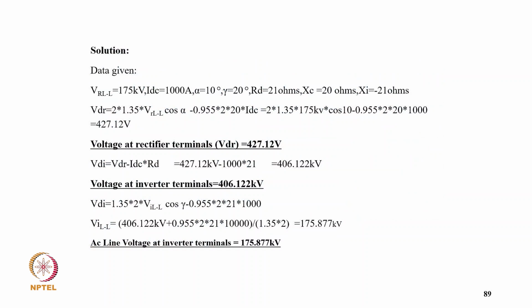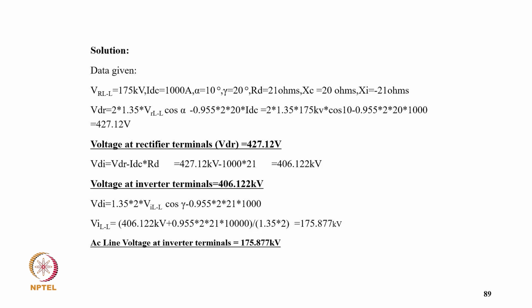So coming to solution, data is given VRLL 170 kilovolt, IDC 1000 ampere, alpha equal 10 degree, gamma is 20 degree, RD equal 21 ohm, X equal to 20 and XI is 21 ohm. So now getting VDR, that is rectifier side DC, 1.35 VL cos alpha minus 0.955 into 2 into 20 into IDC, so that comes typically 427.12 kV and voltage at rectifier terminal is 470.12 kV, and VDI equal to VDR minus IDC into RD, putting value it comes 406.122 kilovolt.